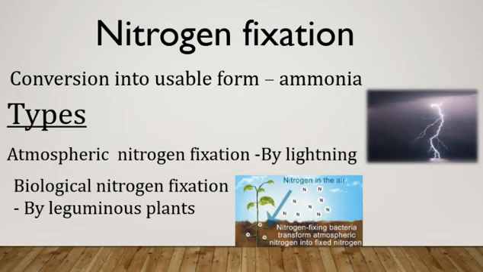Nitrogen fixation. The nitrogen, which is essential for all living organisms, is not in its usable form. So the molecular nitrogen in the air is converted into ammonia. This process is known as nitrogen fixation. Types of nitrogen fixation. Atmospheric nitrogen fixation is by lightning and biological nitrogen fixation is by leguminous plants.